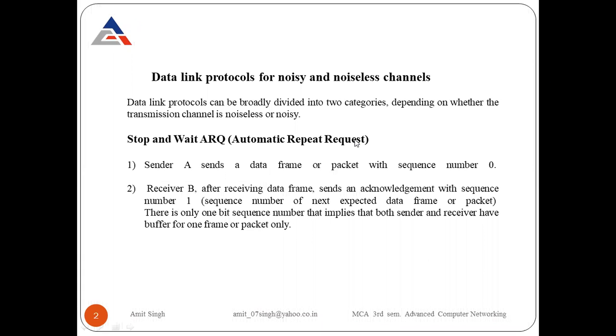Data link protocols for noisy and noiseless channels. Data link protocols can be broadly divided into two categories depending on whether the transmission channel is noiseless or noisy. We can bifurcate the number of protocols according to the state of the channel. The state of the channel means either the channel is noiseless, meaning no external noise is there, and the second one is noisy. Noisy means some noise is present in that particular channel or over the transmission media.